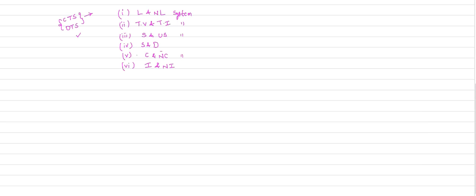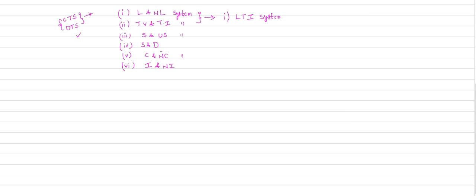Fifth category of classification is causal and non-causal systems. C stands for causal. Sixth category of classification is invertible and non-invertible systems. So based on the first two categories, again we classify the systems into the following categories. One is the LTI system.